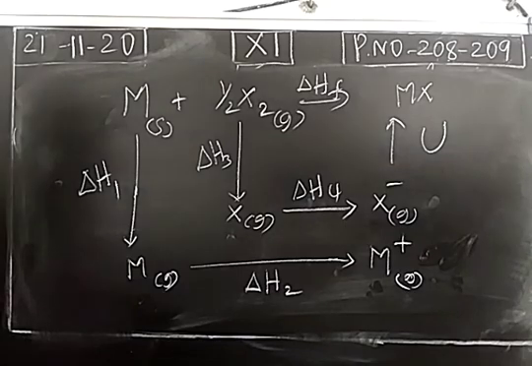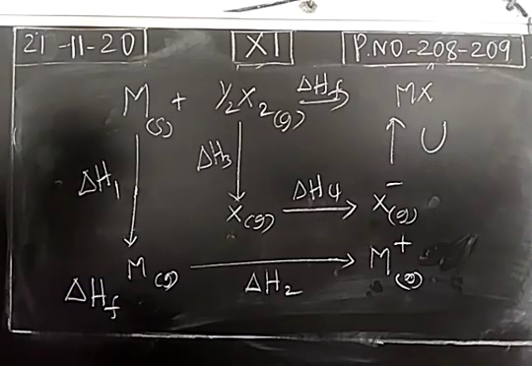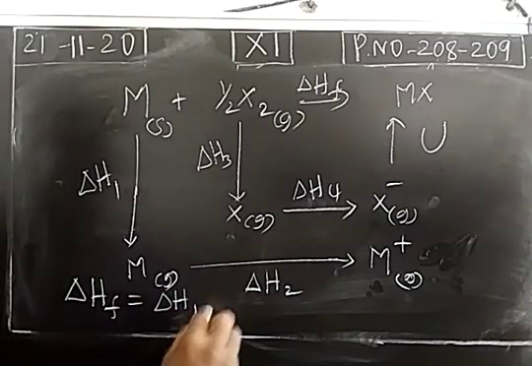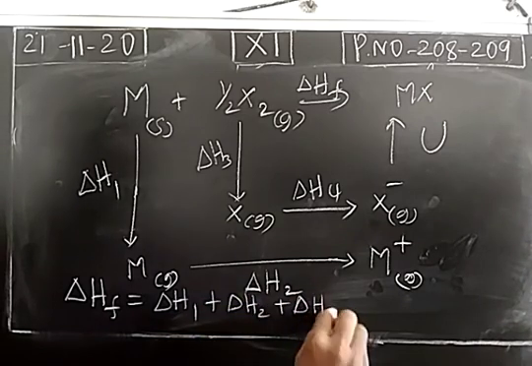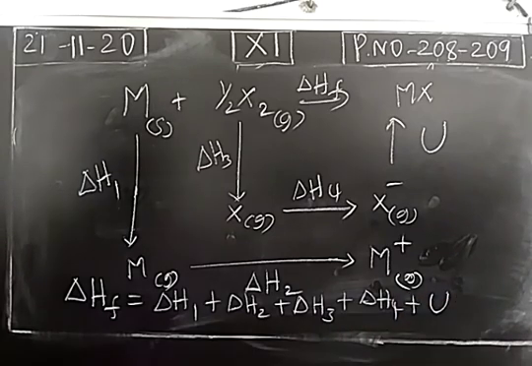According to Hess law, delta Hf is equal to delta H1 plus delta H2 plus delta H3 plus delta H4 plus lattice energy U. So with the help of this Hess law, we can calculate lattice energy.